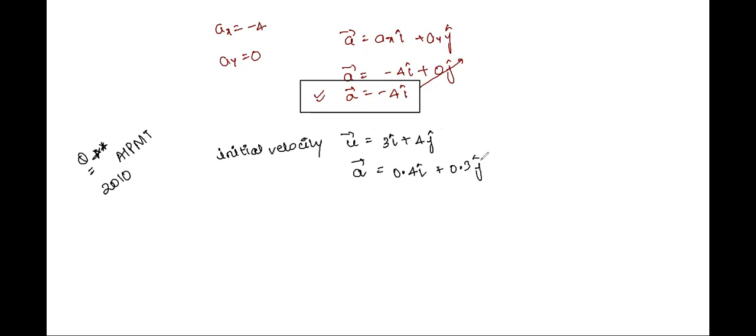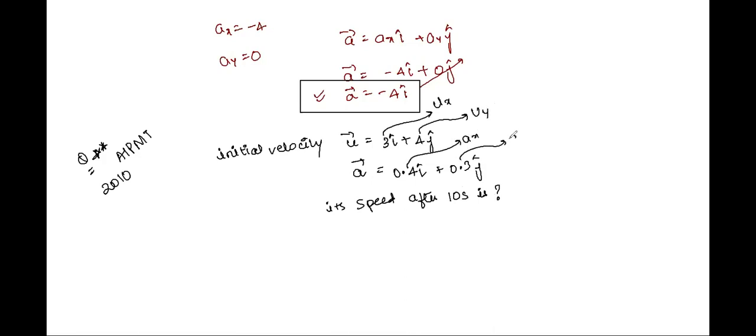Its speed after 10 seconds is, see, remember what you're being asked. You're being asked about the speed. How do you do such a question? First of all, select what is ux, this is ux. Select what is uy, this is uy. Select what is ax, you have ax. This is ay.